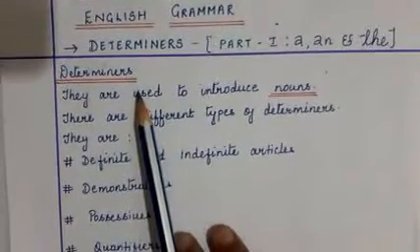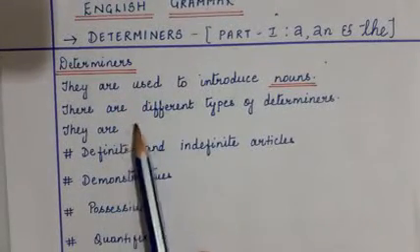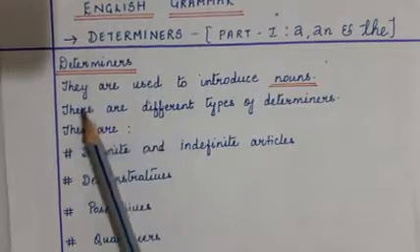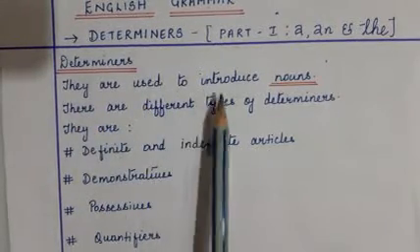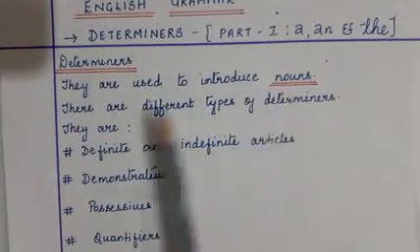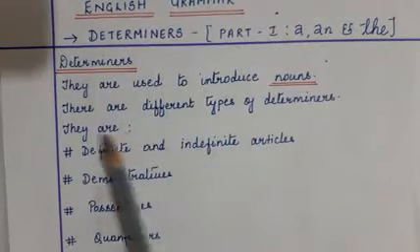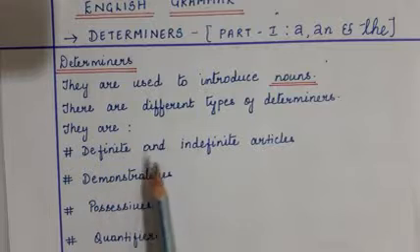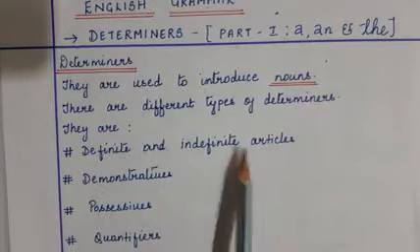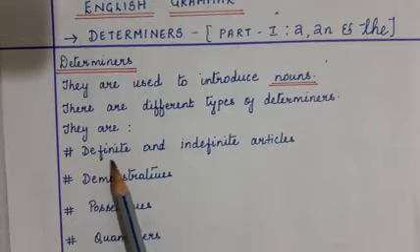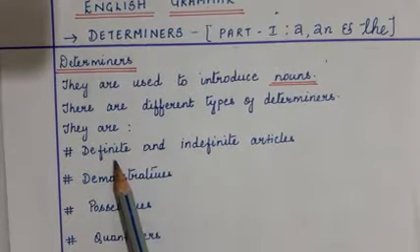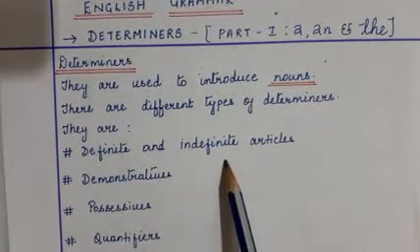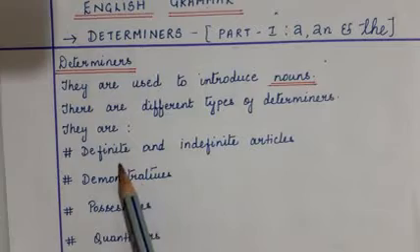Determiners. Let us first understand what exactly determiners mean. They are used to introduce nouns. There are different types of determiners. They are definite and indefinite articles, that is a, an are indefinite articles and the is the definite article.